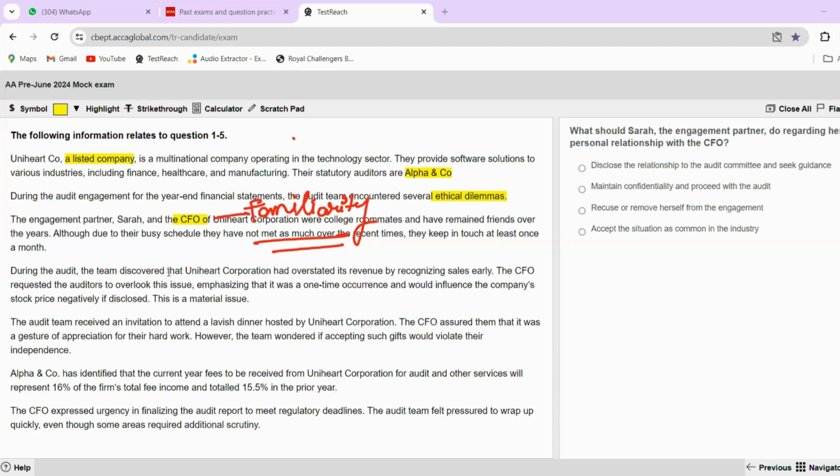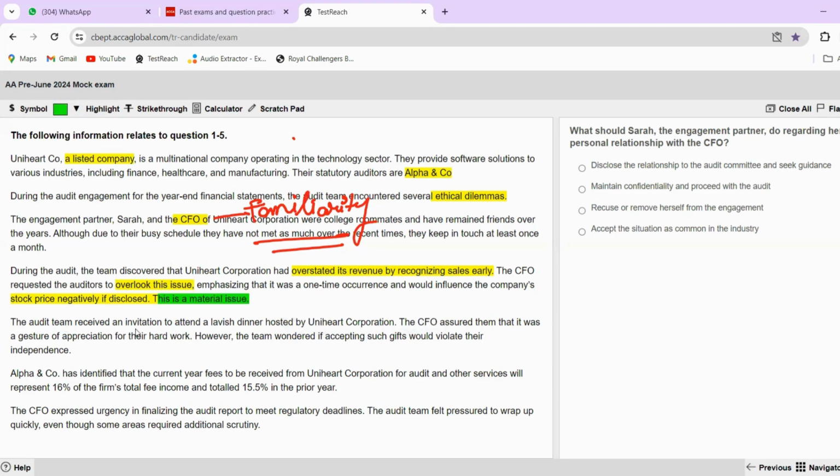During the audit, the engagement team discovered that Uniheart company has overstated its revenue by recognizing sales early. That means that they are not following IFRS 15. The CFO requested the auditors to overlook this issue again because the CFO is a friend of Sarah, the engagement partner. So, of course, he can say it, emphasizing that it was a one-time occurrence and would influence the company's stock price negatively if disclosed because it is a listed company. And this was a material issue. This is a very, very important thing, that this is a material issue. I'll highlight it with a green pen.